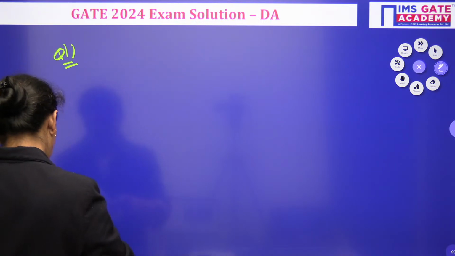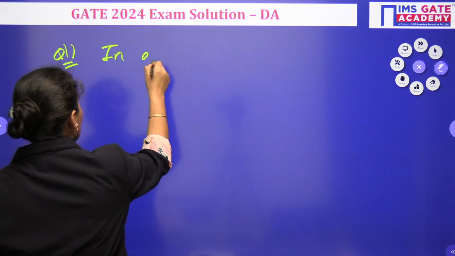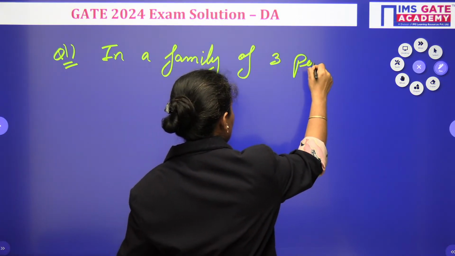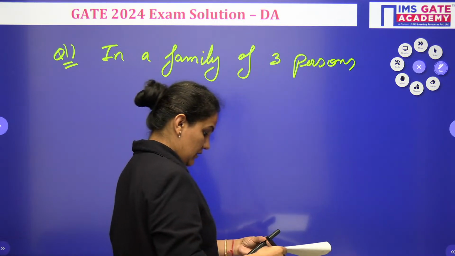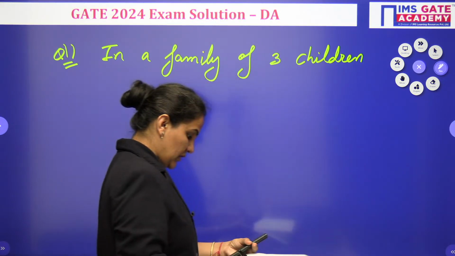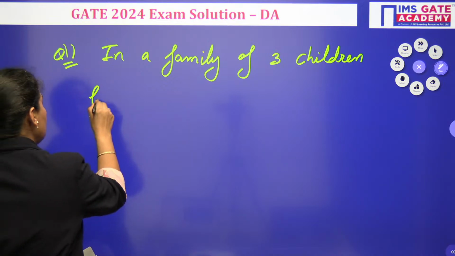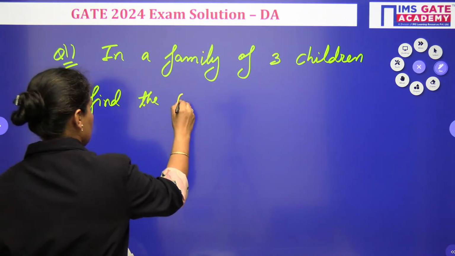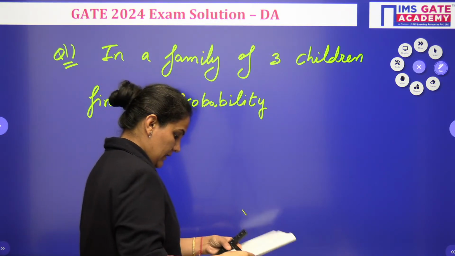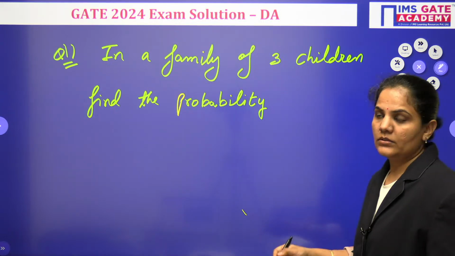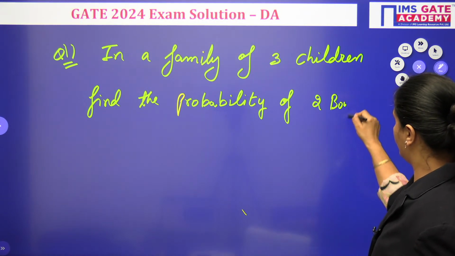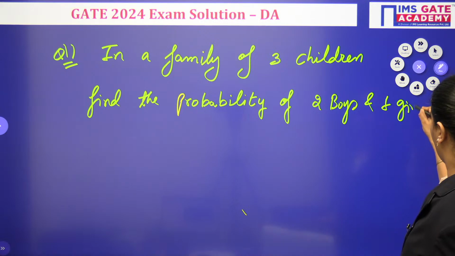It's given to us: in a family of 3 children, find the probability that among them there are 2 boys and 1 girl. 2 boys and 1 girl.